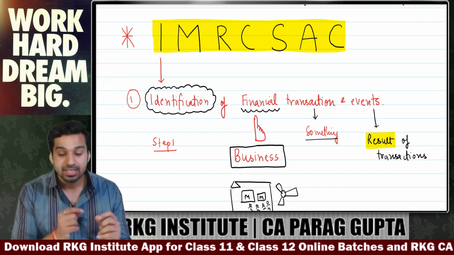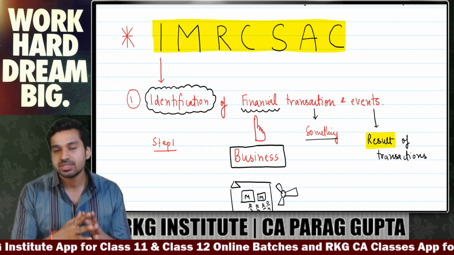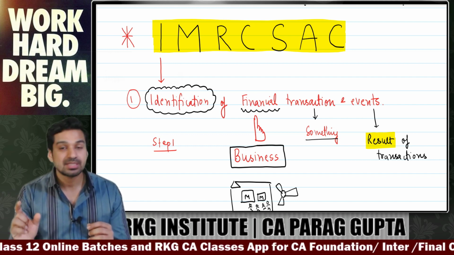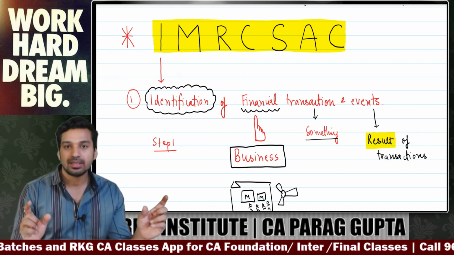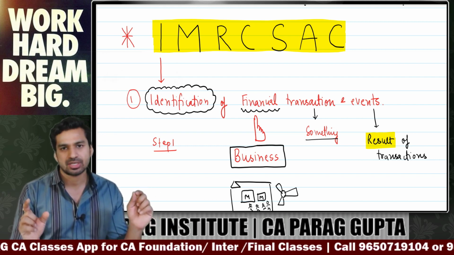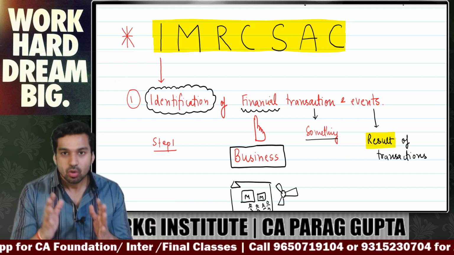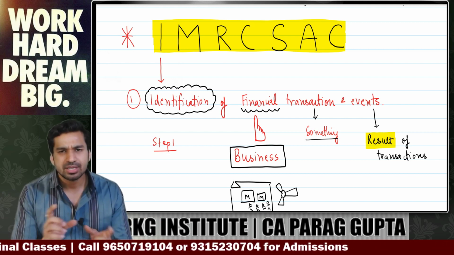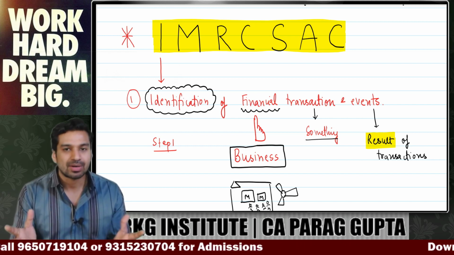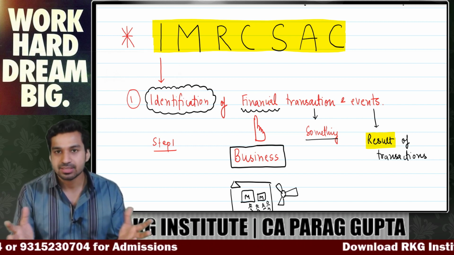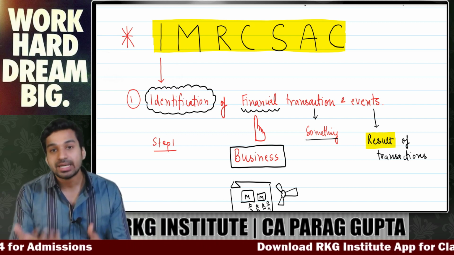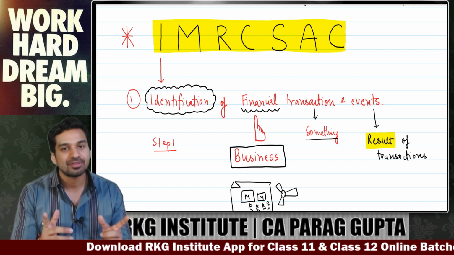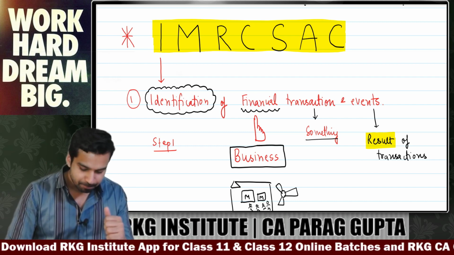Here the word financial means business transaction. You must be saying that, sir, the employee's salary which you have paid is a business transaction, and the electricity bill which I have paid is my personal transaction. So the first step of accounting is always to identify the transaction or event of business. Transaction and event are almost the same thing, but transaction means something happens, and the result of that transaction is known as event. So this is your step 1, identification of financial transaction and event.